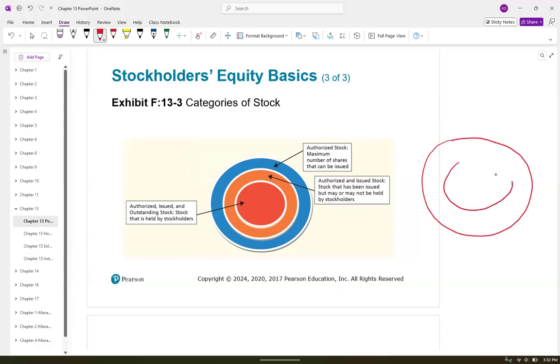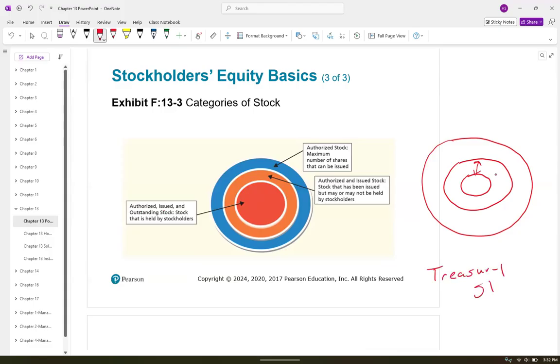Okay. Then the next one is issued, but I'll tell you the terminology they use when we get there. Okay. These are the stocks they've actually issued. Okay. They've issued them. They are not all outstanding though. Okay. Then the next circle in here is outstanding. So you see where it says authorized, issued, and outstanding. Okay. The only difference between these two right there is something called treasury stock.